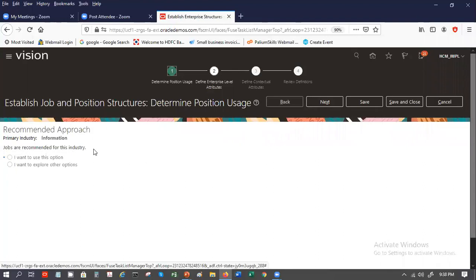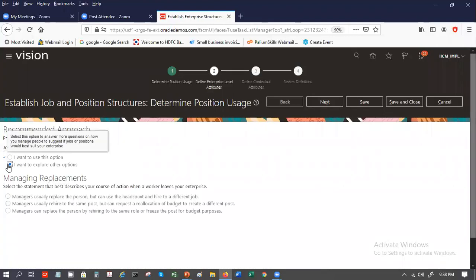Don't use positions? It's a recommendation from Oracle Fusion side. In case you are not convinced, you can say I want to explore other options. Now see, the system gives you more questions. Just read through.